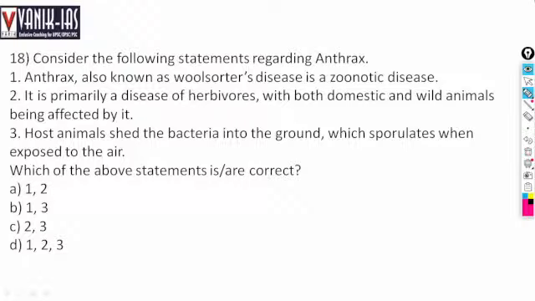So, what is the statement regarding anthrax? It is known as wool sorter's disease. Is it a zoonotic disease? Yes, it is a zoonotic disease. What is a zoonotic disease? Zoonotic disease means when a disease is transmitted from animals to human beings. That is zoonotic disease, right? So it is called wool sorter's disease or zoonotic disease.